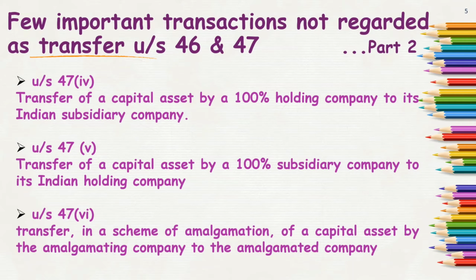They are now amalgamating, so they are called amalgamating companies. A Limited and B Limited both are amalgamating companies. But when they form a new company called AB Limited, then such AB Limited is called the amalgamated company. Then in the scheme of amalgamation, whatever assets are transferred will not be treated as a transfer in the capital gain head.